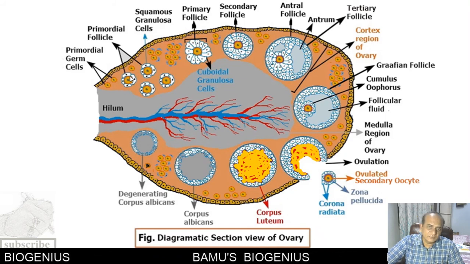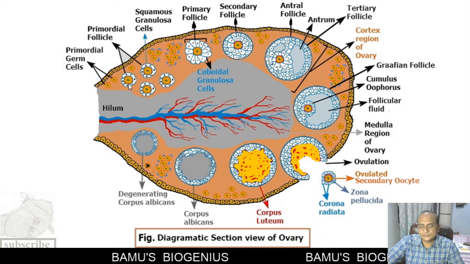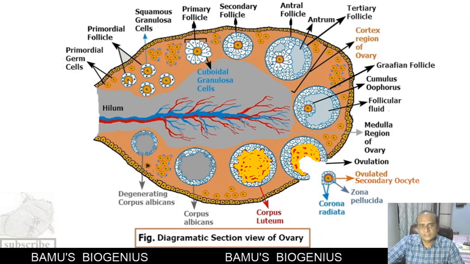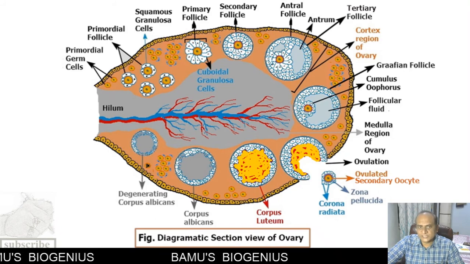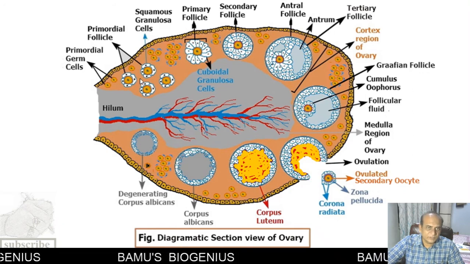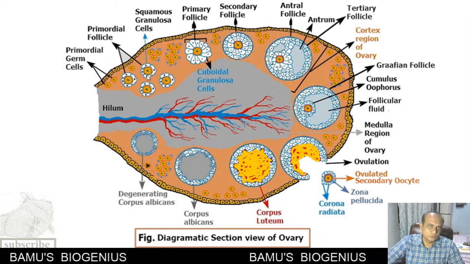And when they enter into the meiosis prophase 1, at the stage of diplotene, the oocyte maturation inhibitor that is secreted by the pregranulosa cells stops the further development of the primary oocyte. And now this is called a primordial follicle. So this primordial follicle is characterized by the presence of the pregranulosa cells. These are squamous epithelial cells surrounding the primary oocyte.